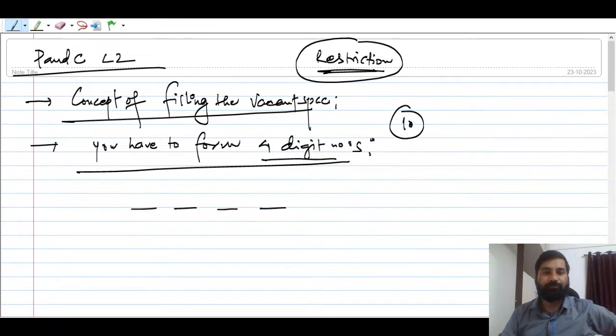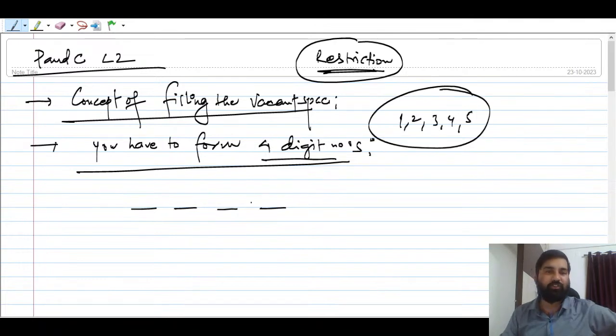Suppose you have to form a 4 digit number. You have 10 digits, or you can take some specific digits. Let me take 1, 2, 3, 4 and 5. There are 5 digits, and you have to form a 4 digit number. You have to fill these spaces. Keep in mind that there are 4 spaces, and these spaces have to be filled. So this space can be filled in how many ways?